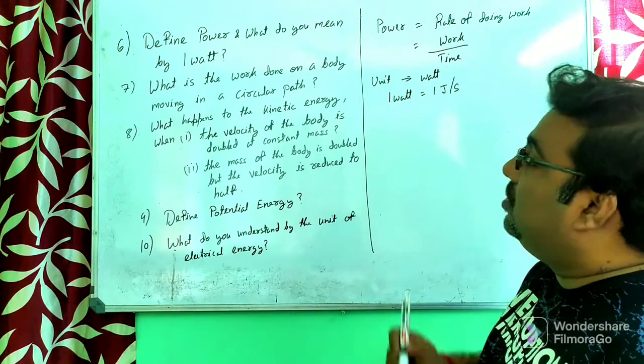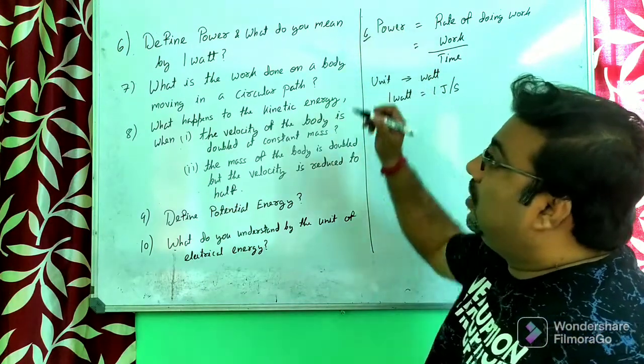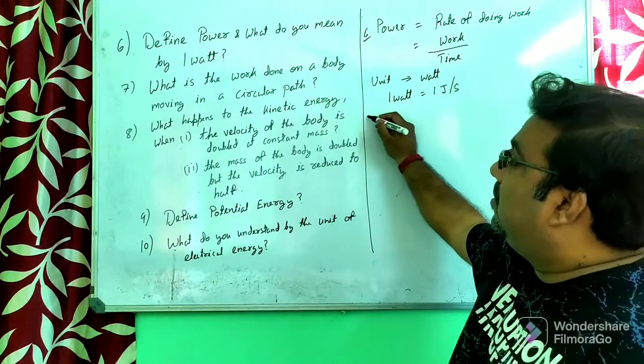1 watt is equal to 1 joule per second. So that is the answer for the 6th question. Now the next one is the 7th question.